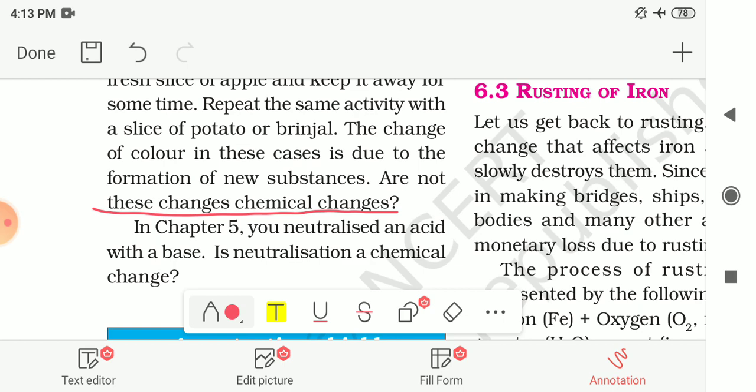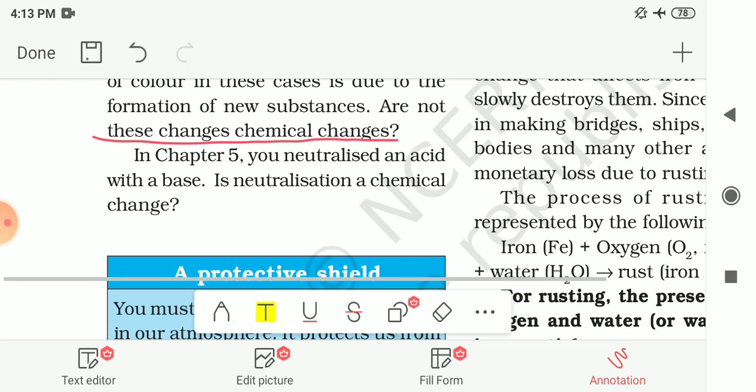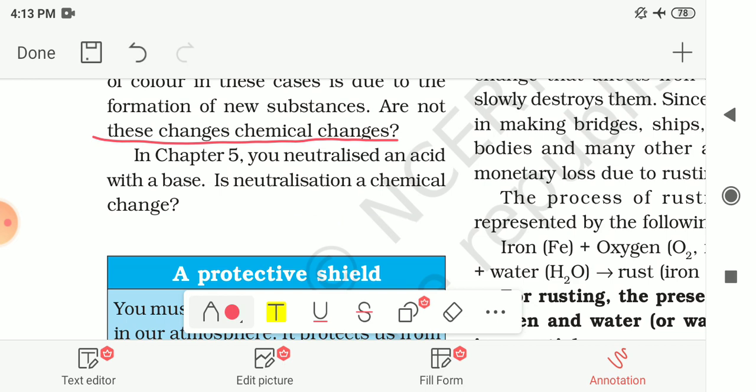And in chapter number 5, you had studied the neutralization of acid with base. So is neutralization a chemical change? Yes, the neutralization process is a chemical change, as it is a reaction between the acid and base. After this reaction we will find salt and water, which are new substances. So these are examples of chemical changes.